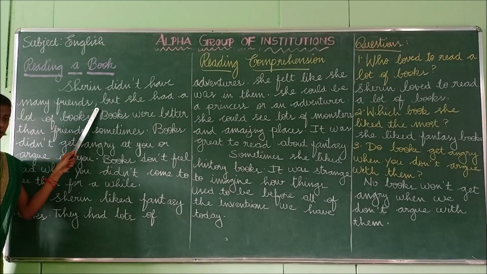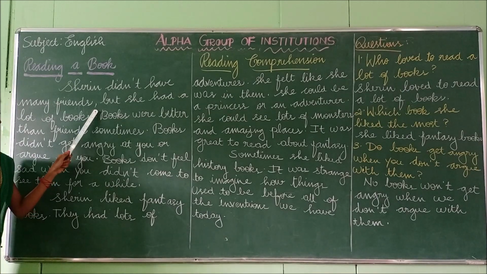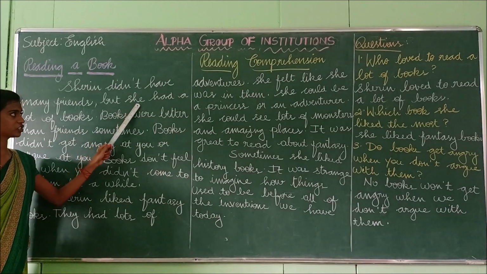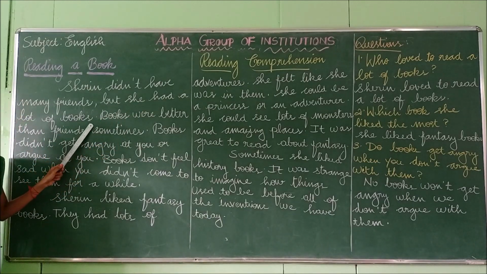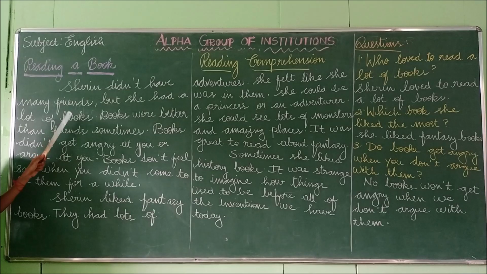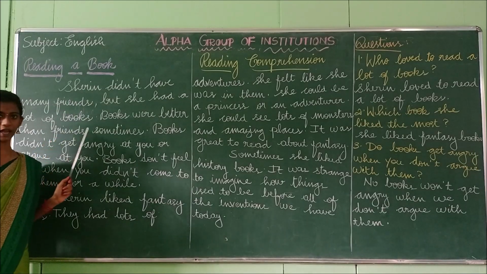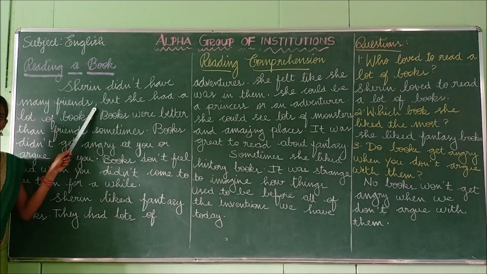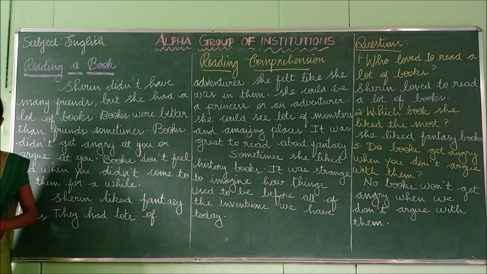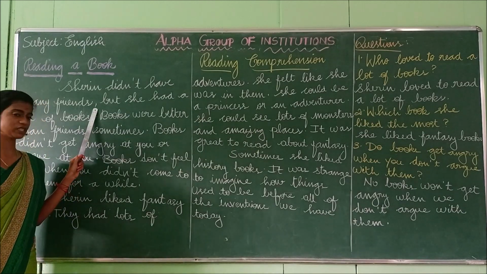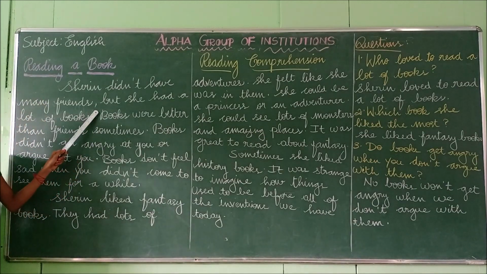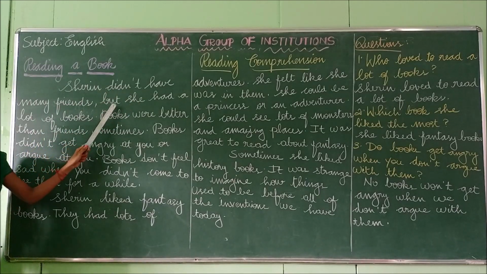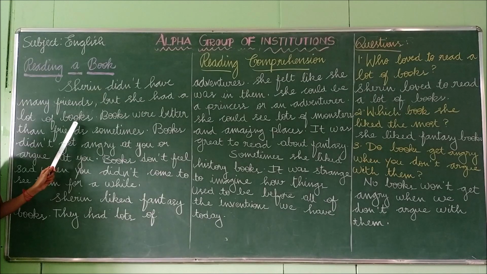So I have kept a comma here. So we have to stop here. Sherin didn't have many friends, but she had a lot of books. So this is the same sentence but has two different ideas. If a sentence has two different ideas, we have to separate with a comma. Okay. So I have given a comma here. Sherin didn't have many friends, but she had a lot of books.